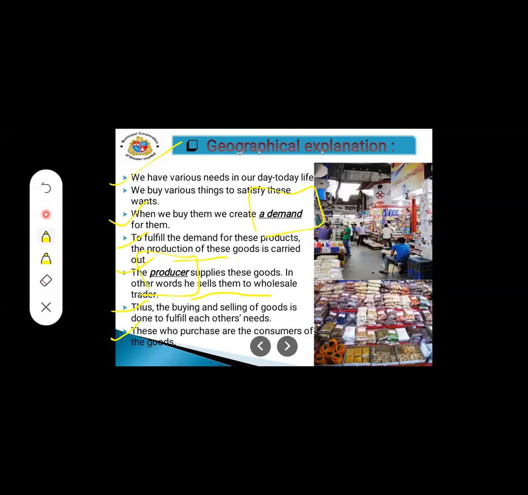Now see, we are going to take the example of demand only. When we are demanding an onion, as citizens of India, the farmer will produce the onion, or any vegetable we take. So the farmer is the producer over there, and we are demanding that product, onion. That means when we demand, the producer will produce the product. That is known as demand and producer. These two points you have to keep in your mind.